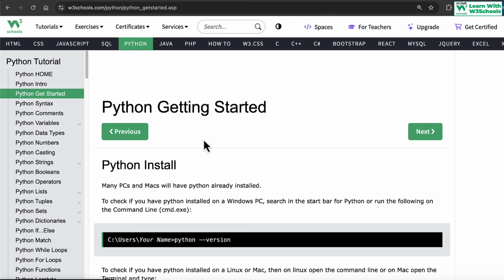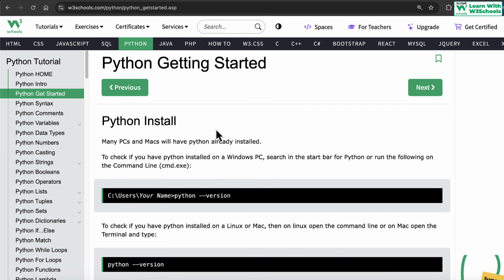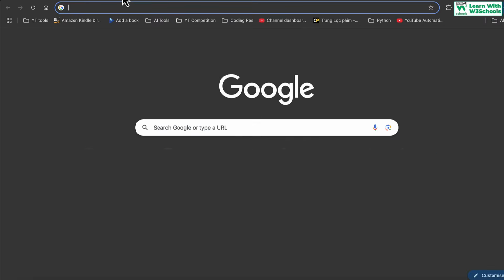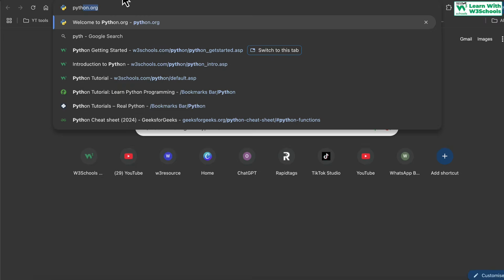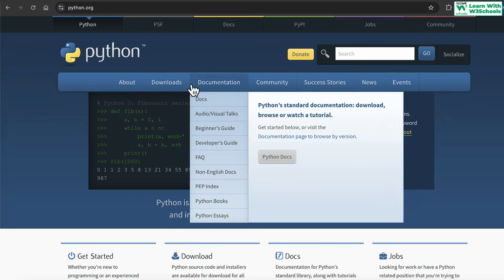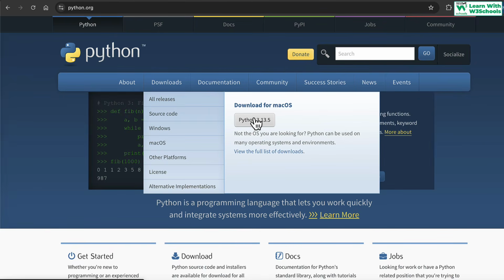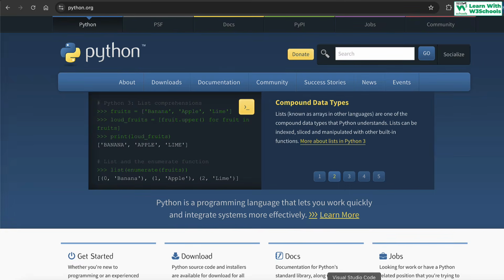Again, enough theory already. Now you need to install Python. In order to do that, you need to go into the python.org website and click on downloads to download the Python SDK. So make sure you download it and install it. The installation is quite simple. Next, and that's done. Then you can configure it in VS Code as well.